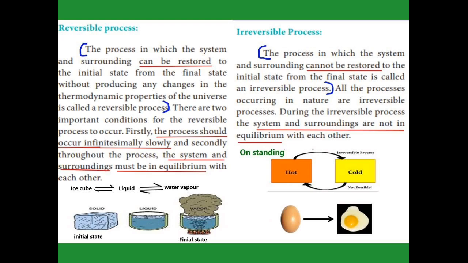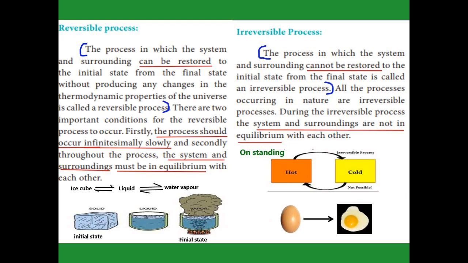What are they? The process should occur slowly, and second, the system and the surroundings must be in equilibrium. Equilibrium means the forward speed of the reaction and the backward speed of the reaction should be the same. That is called equilibrium.